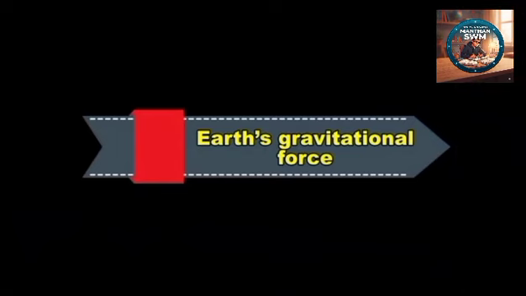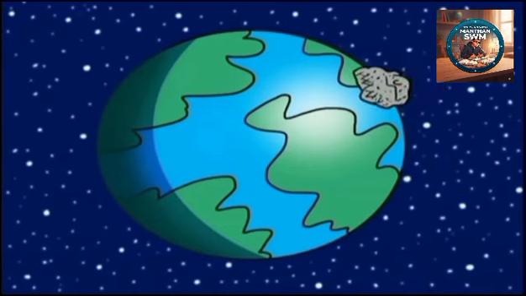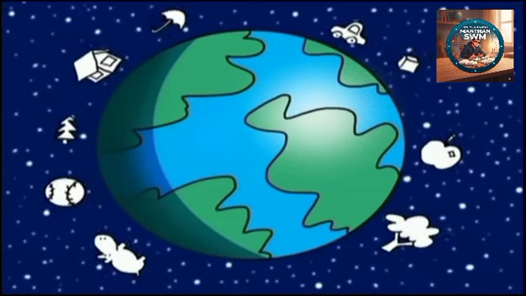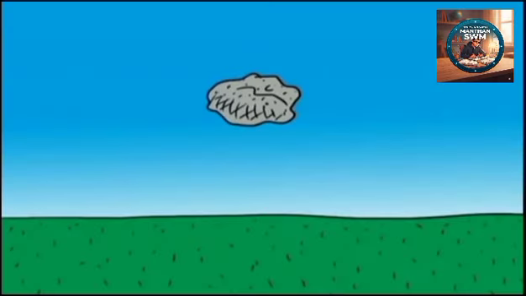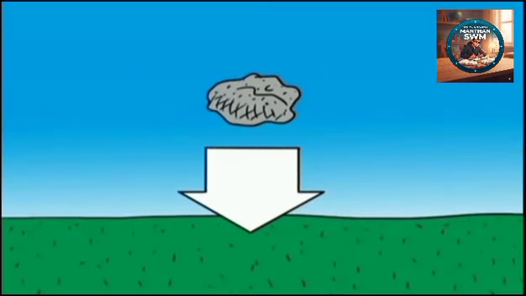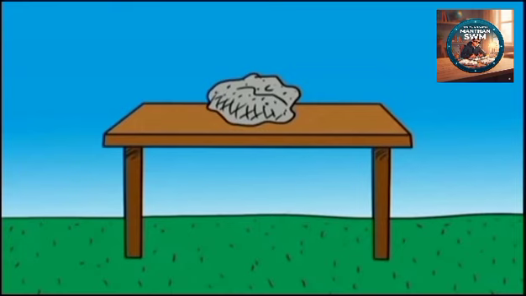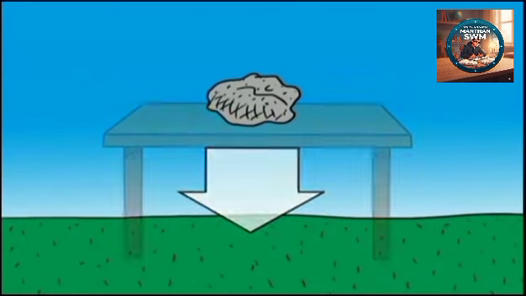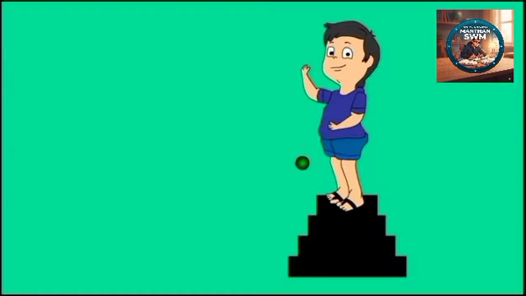Then Earth's gravitational force. The Earth attracts every object near it towards itself because of the gravitational force. The center of mass of the Earth is situated at its center, so the gravitational force on any object due to the Earth is always directed towards the center of the Earth. Because of this force, an object falls vertically downwards on the Earth.